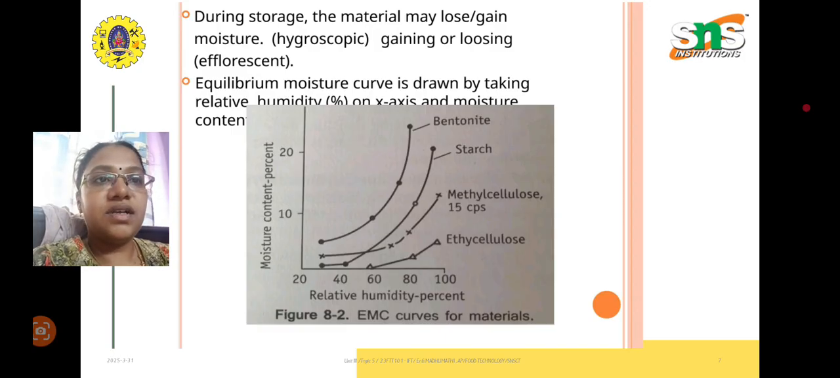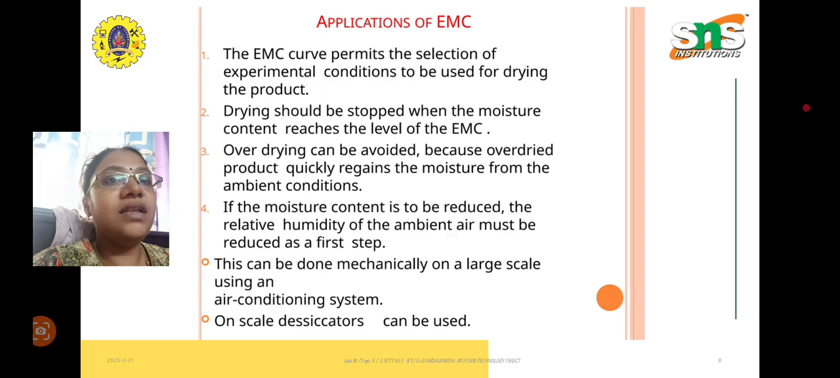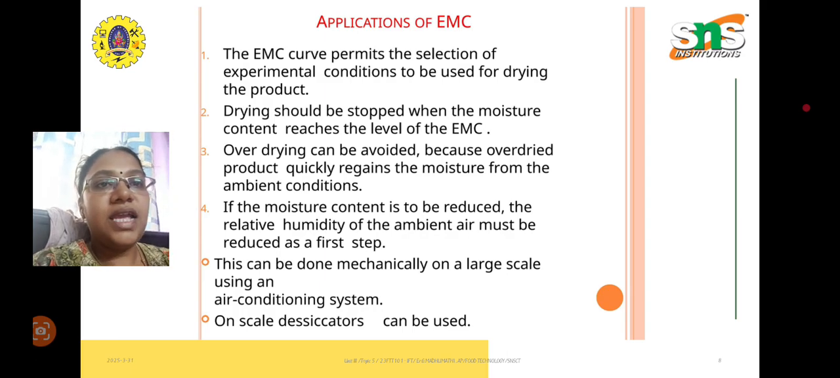The equilibrium moisture curve is drawn by taking relative humidity on the x-axis and moisture content on the y-axis. This EMC curve permits the selection of experimental conditions to be used for drying the product. Drying should be stopped when the moisture content reaches the level of the EMC. So when a particular material attains EMC, we have to stop the drying process. Over drying can be avoided because an over dried product will quickly regain moisture from the atmosphere.